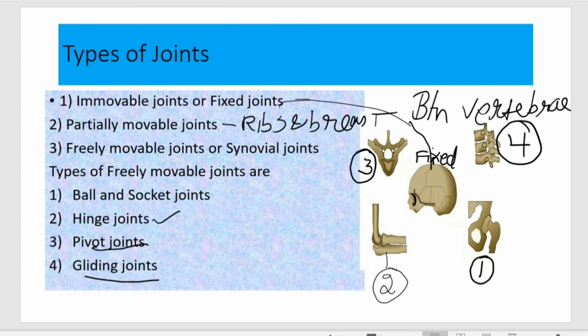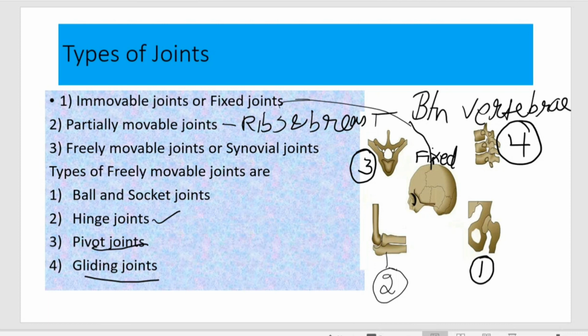Now we have to discuss which joint appears as the ball and socket joint. I named it here as one. You can see here the part where the ball and socket joint is present.